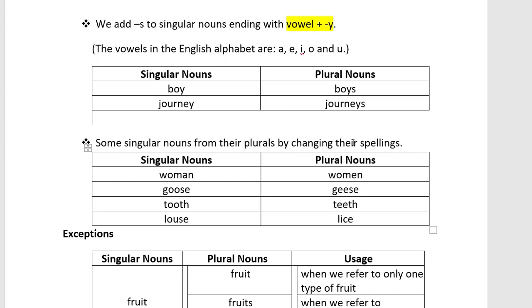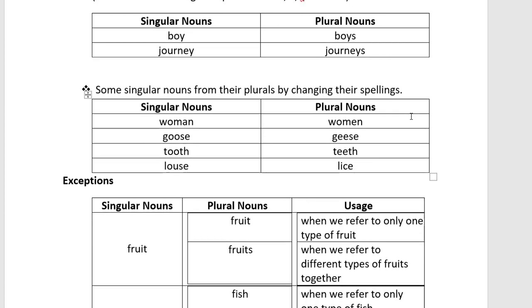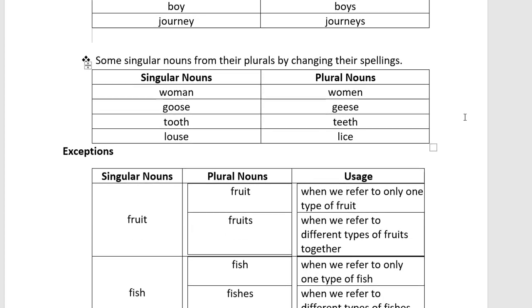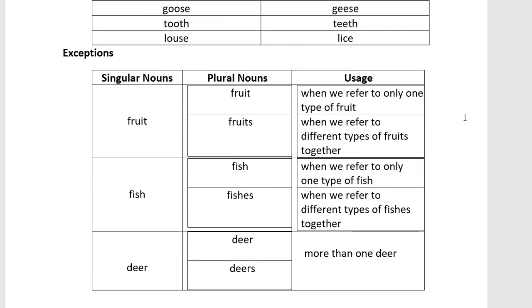See, the total spelling is changed. Goose becomes geese, tooth becomes teeth, louse becomes lice. So there are a few words like this that change their spelling in the plural form, but not that many. Some are there, so you need to remember these, and there are exceptions also.